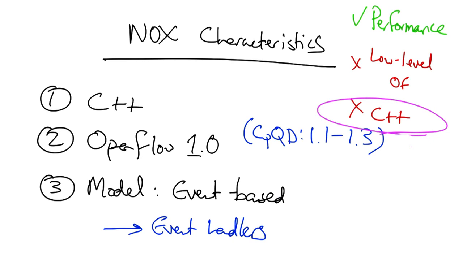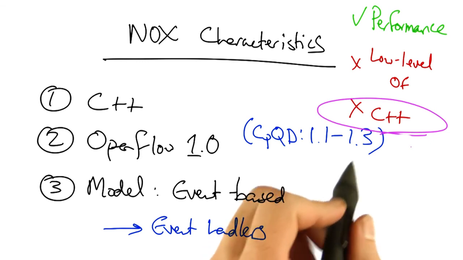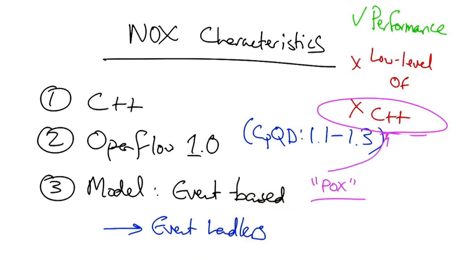To address the shortcomings that are associated with development in C++, POX was developed. POX is widely used, maintained, and supported. It's also easy to use and easy to read and write the control programs. Of course, as might come with implementing a controller in Python, the performance of POX is not as good as the performance of NOX.